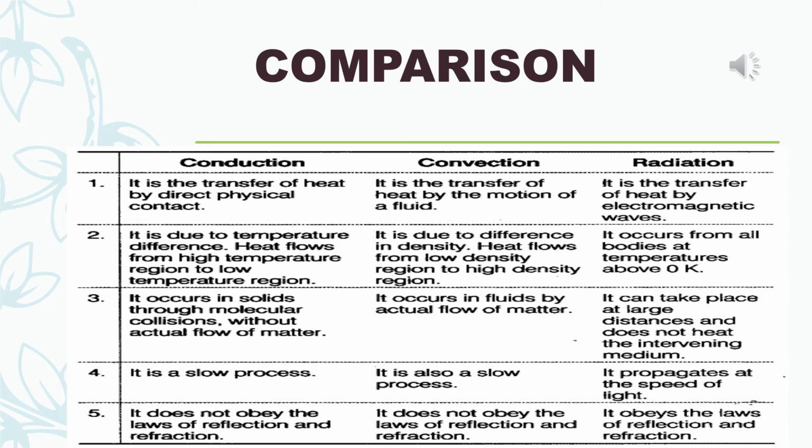And the last point, conduction is a slow process. Convection is also a slow process. But radiation is a very fast process. In radiation process, heat is transmitted at the speed of light, that is, at the speed of 3 into 10 to the power 8 meters per second. This is the speed of light. So I have given you extra points also, students. You can relate this with your book and you will obviously get some extra points. That will be good for your answer.